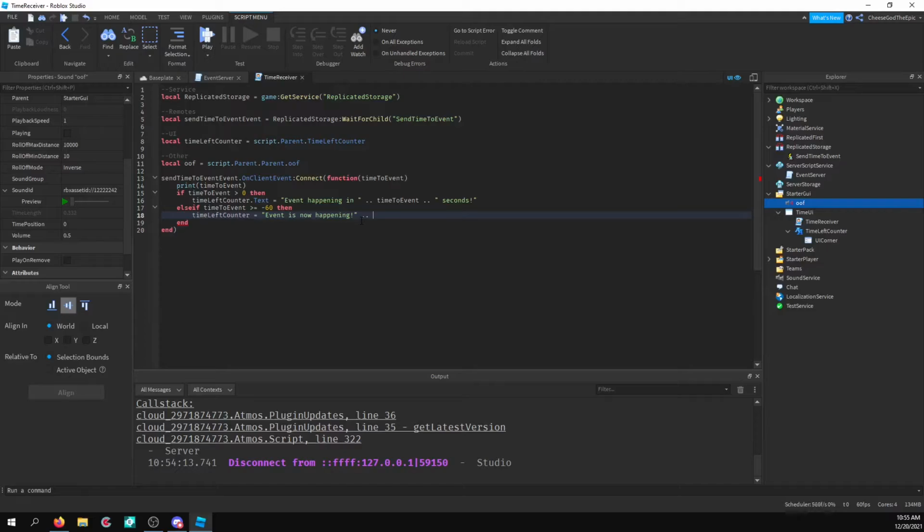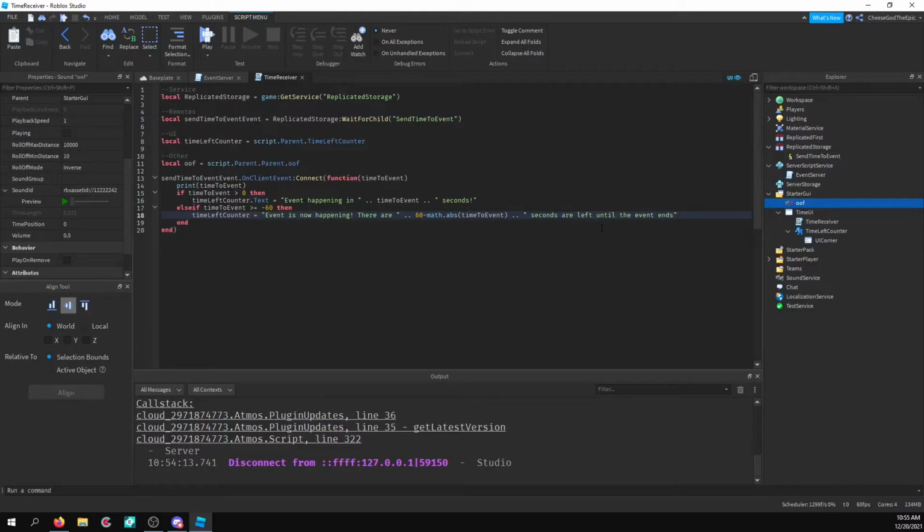And then what I'm going to do is say, there are, and then I'll say math.abs, or the absolute value of time to event. Seconds are left. Or I'll say, wait, no. So 60 minus this number, and 60 is just the number of seconds I want to have it go on for. And then I will say seconds are left until the event ends.